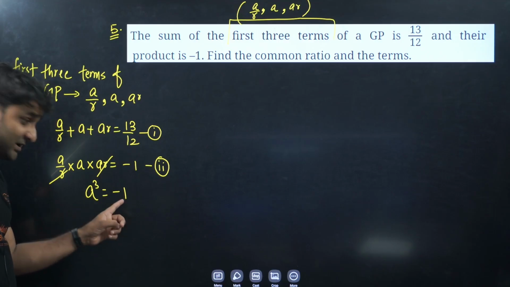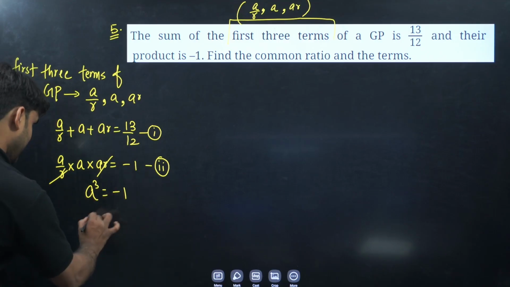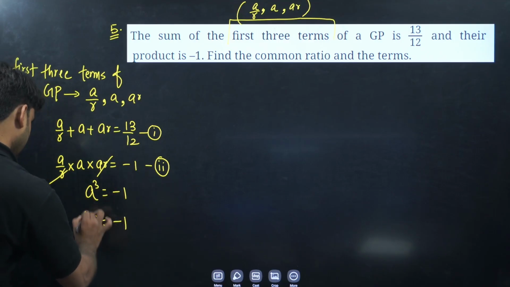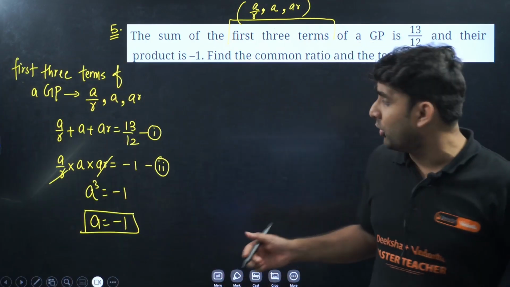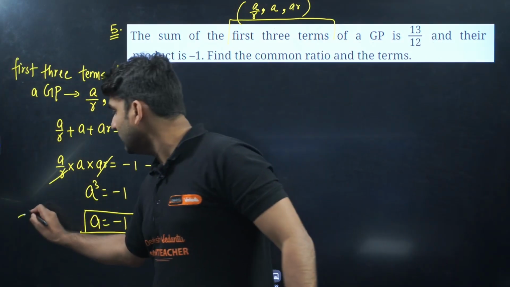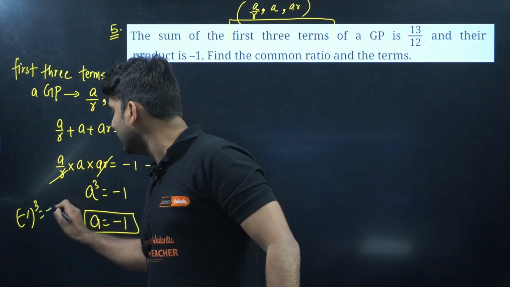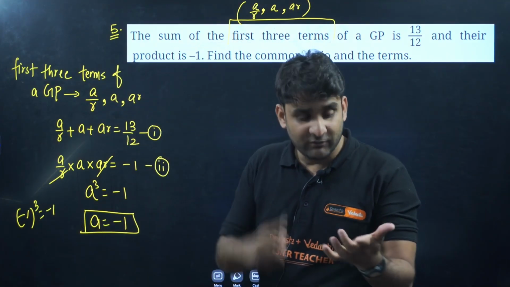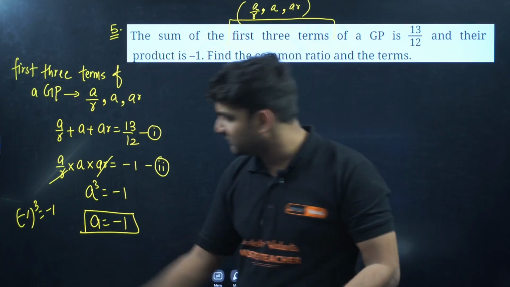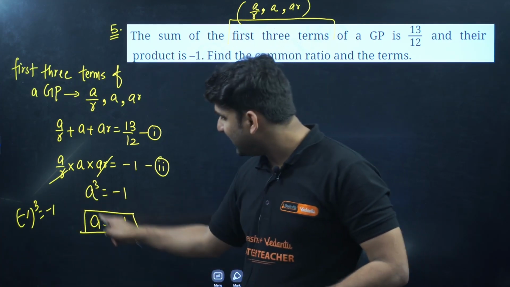So A will be equal to -1. The first term is ready because A cube is -1. -1 cube means -1 is getting multiplied 3 times by itself: -1 into -1 into -1. So the result will be -1. Hence A will be -1.